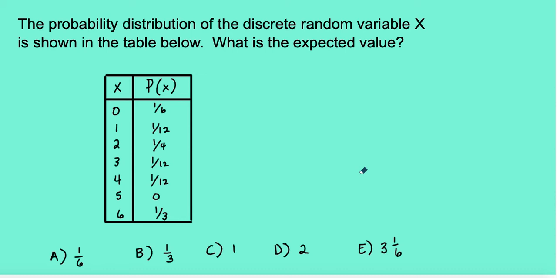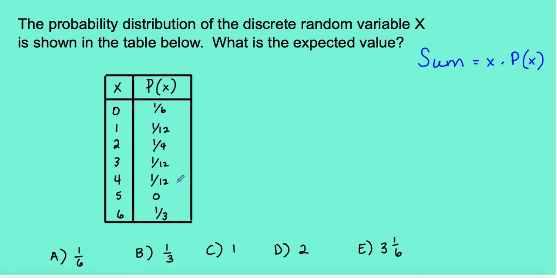Let's talk about what expected value is. It's really an expectation of what's going to happen. It's the value that you can expect to get. To find expected value, you take the sum of x times the probability of x. So that's basically what you're looking for when you're looking for expected value. It's actually not a hard concept.